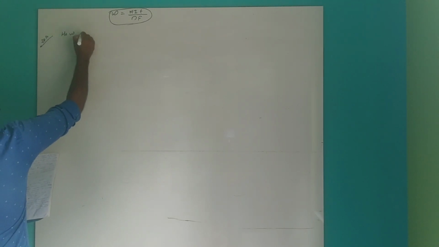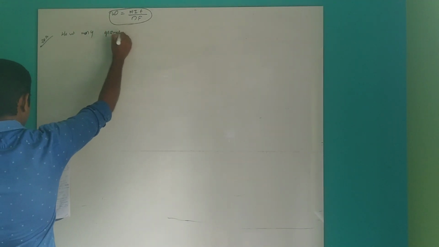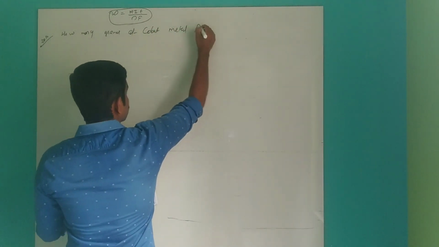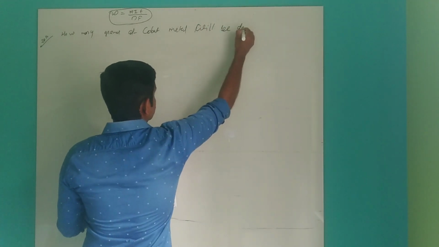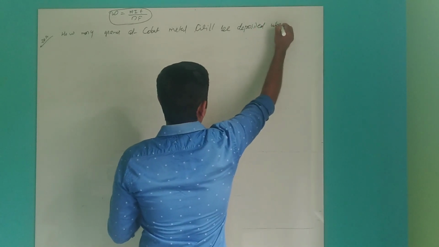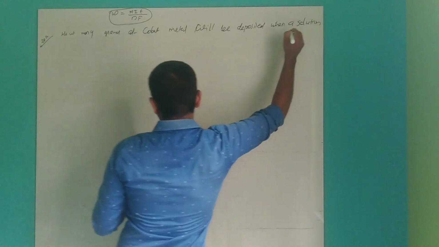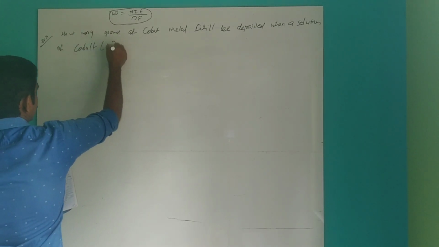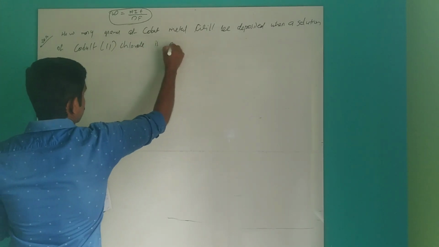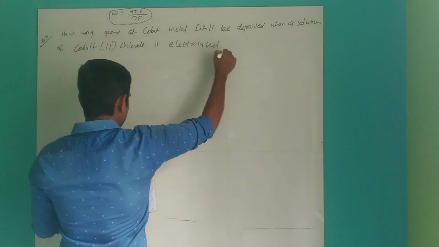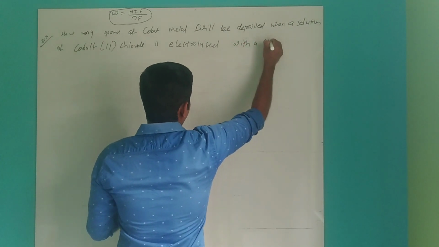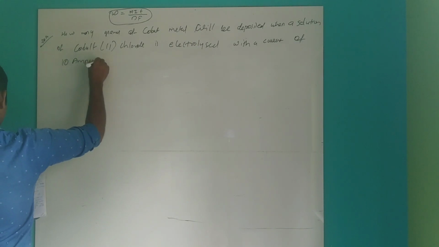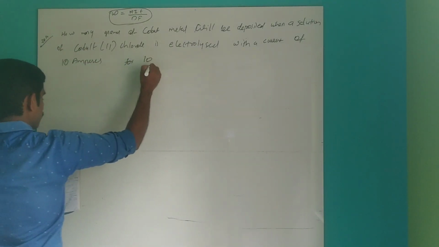The question is: how many grams of cobalt metal will be deposited when a solution of cobalt 2 chloride is electrolyzed with a current of 10 amperes for 109 minutes.